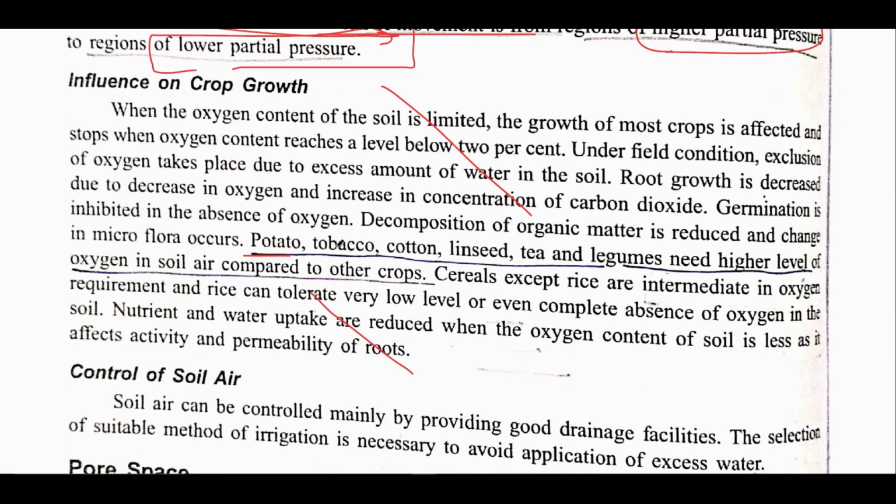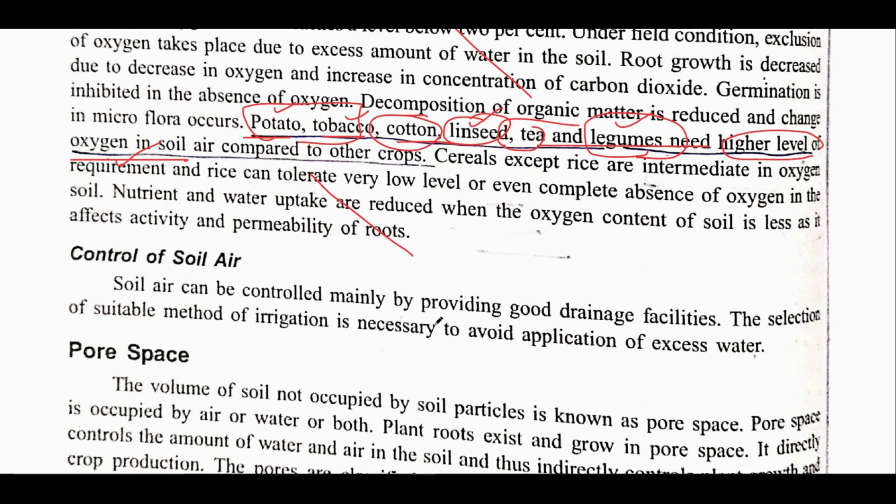One other important thing is that potato, tobacco, cotton, linseed, tea and legumes need a higher level of oxygen, because some of these crops are shallow rooted, so they require a high level of oxygen. It is not a fact that deep rooted crops would not require a higher amount of oxygen, but for basic understanding, generally shallow rooted crops require a high amount of oxygen. For example, potato is shallow rooted, tobacco is shallow rooted, cotton is deep rooted, linseed is deep rooted, tea is deep rooted, legumes are also deep rooted, but potato and tobacco are shallow rooted crops.